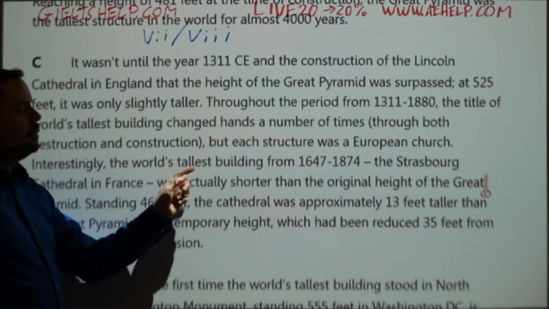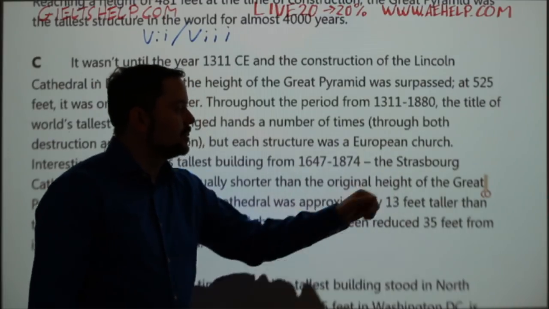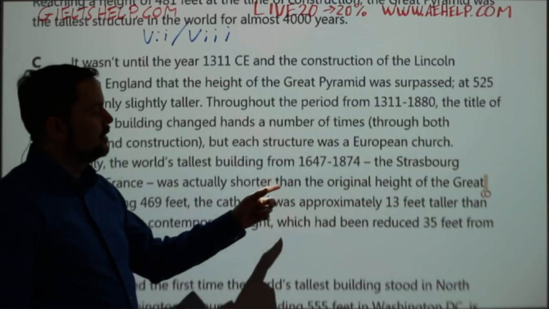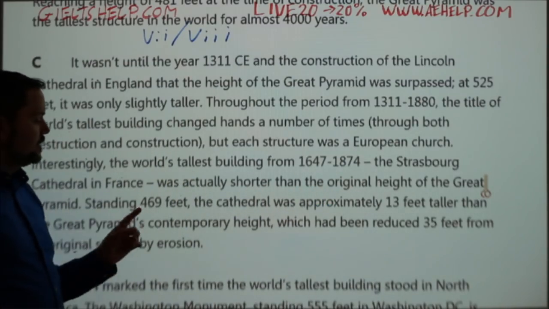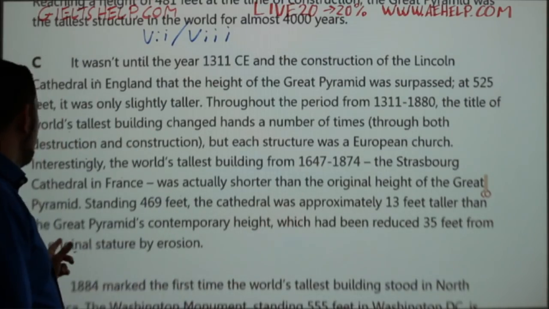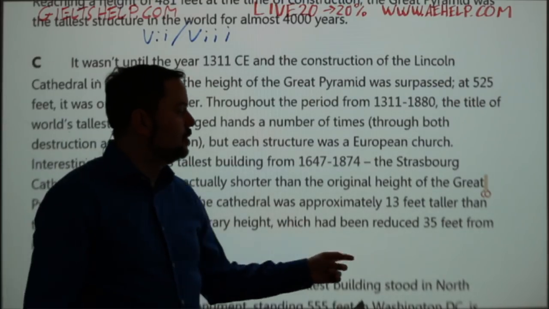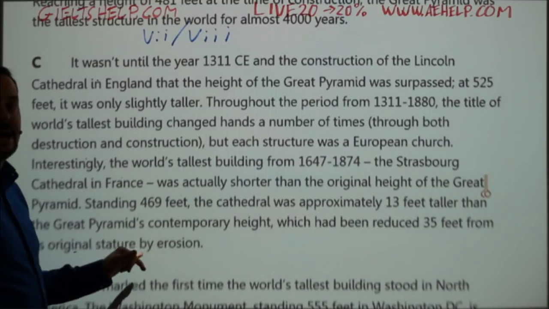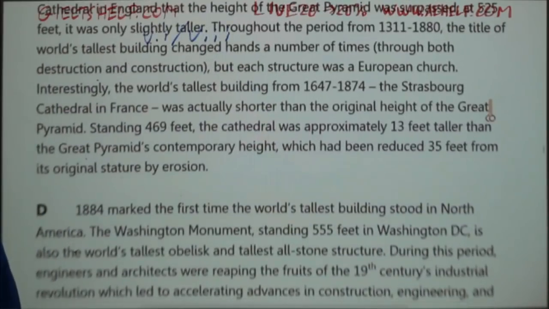Interestingly, the world's tallest building from 1647 to 1874, the Strasbourg Cathedral in France, was actually shorter than the original height of the Great Pyramid, standing 469 feet. The cathedral was approximately 13 feet taller than the Great Pyramid's contemporary height, which had been reduced 35 feet from its original stature by erosion. Okay, that is the bottom of the paragraph there.